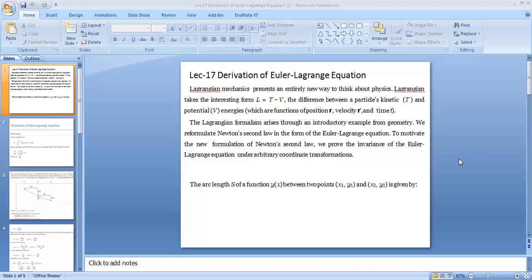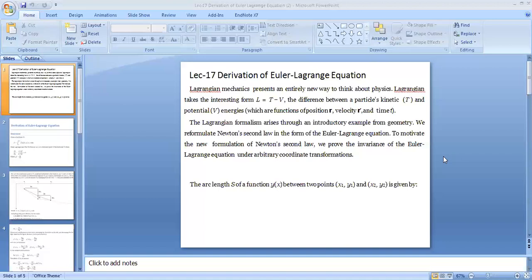Lagrangian, which is denoted by L, can be expressed as the difference in two types of energy of a system. These types of energies are kinetic energy and potential energy. So collectively, the Lagrangian can be said to be a function of position, velocity, and time.